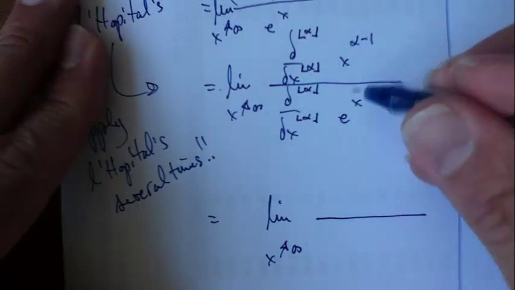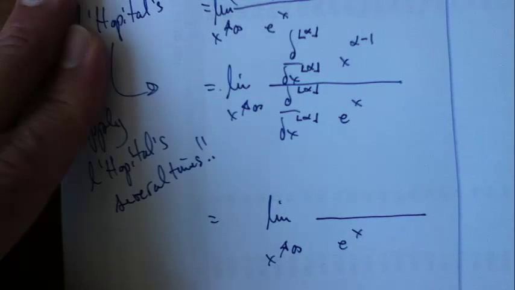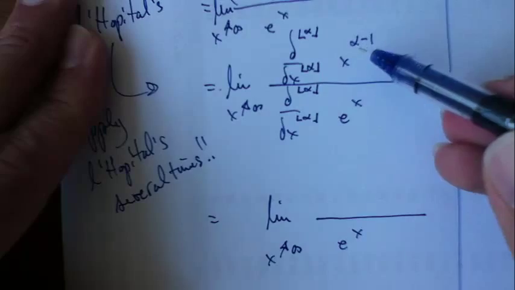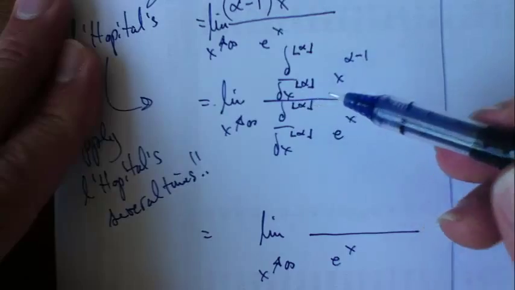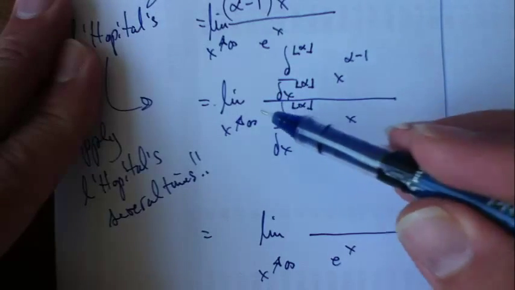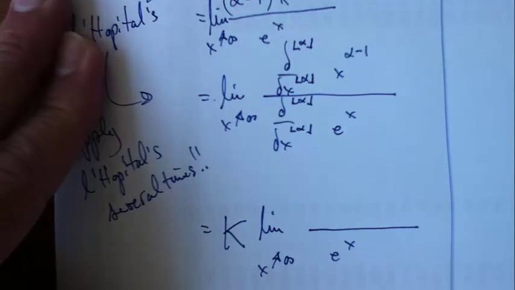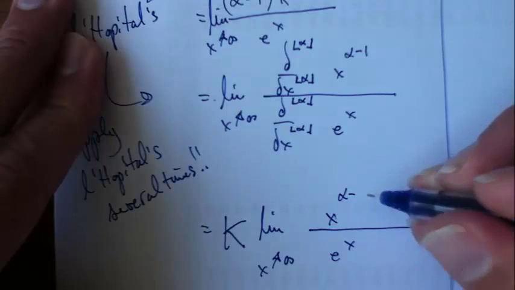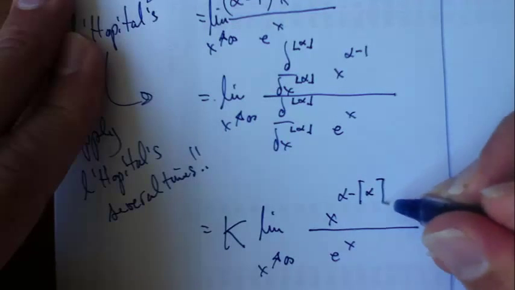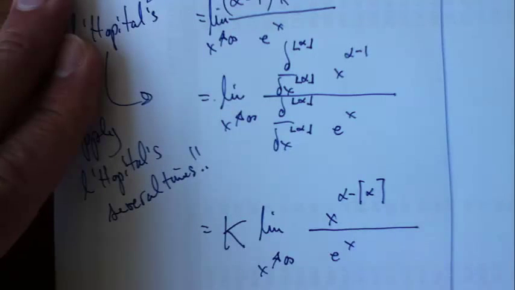what you end up getting is, now, let's see. First of all, the bottom stuff here is just going to be e to the x, right? And then in the top, alpha minus 1 comes down, and then alpha minus 2 comes down, alpha minus 3 comes down, and so forth. I've got a bunch of factors with alphas in them multiplied together. That's just some big constant k. All right? And then what am I left with in the top? I'm actually just left with x to the alpha minus the ceiling of alpha. Turns out. I'll let you meditate on that a little bit.